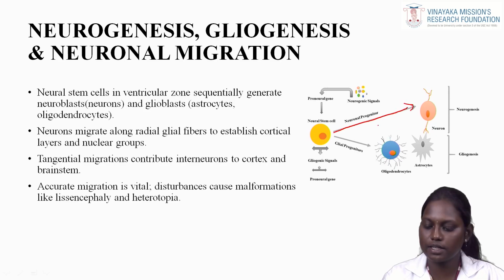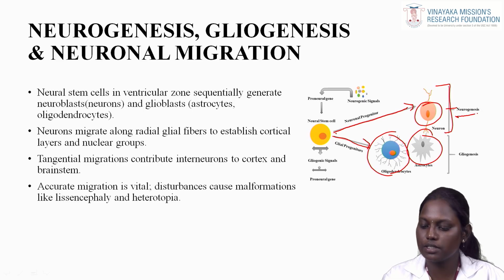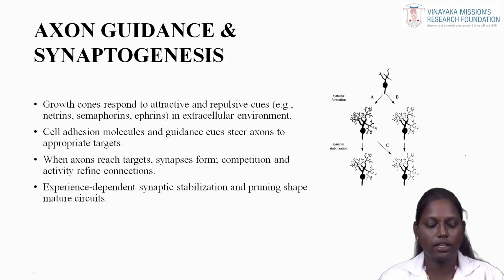These stem cells act as progenitor cells which develop to form neurons, astrocytes and oligodendrocytes. The formation of neurons is named neurogenesis, and the formation of glial cells is called gliogenesis. Axon guidance and synaptogenesis. The growth cones respond to attractive and repulsive cues, for example netrins, semaphorins and ephrins in the extracellular environment. Cell adhesion molecules and guidance cues steer axons to appropriate targets.